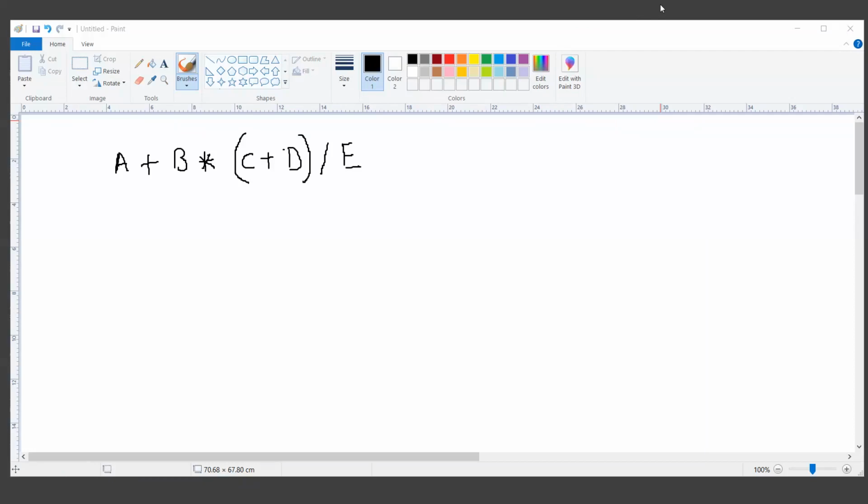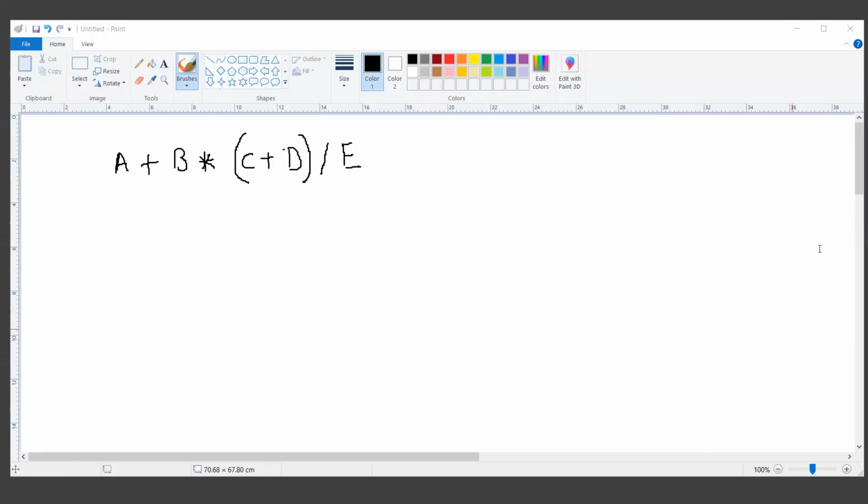If I am scanning from left to right, which operation is coming first, division or multiplication? Okay, multiplication. Actually both have an equal level of precedence, so it will not change the final output, right? Okay, Ashish is also answering.